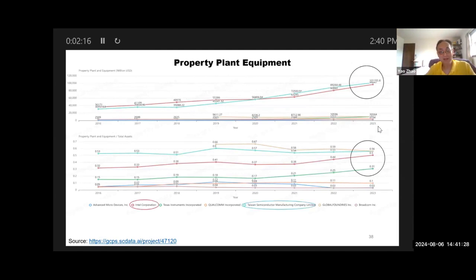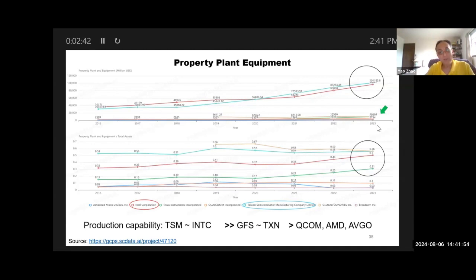They're Intel and Taiwan Semiconductor Manufacturing Corporation. Here is Texas Instruments. Now you see the difference. So production capacity wise, TSM is about the same as Intel, which are much bigger than Global Foundries and Texas Instruments, which are bigger than Qualcomm, AMD, and Broadcom.